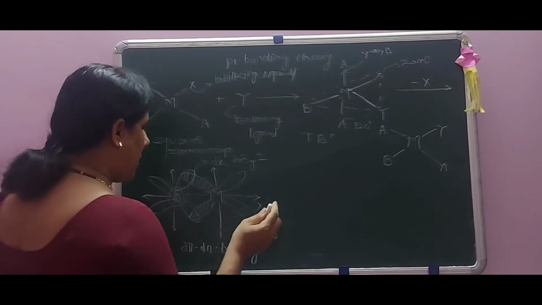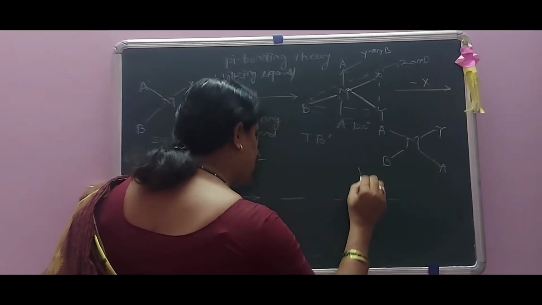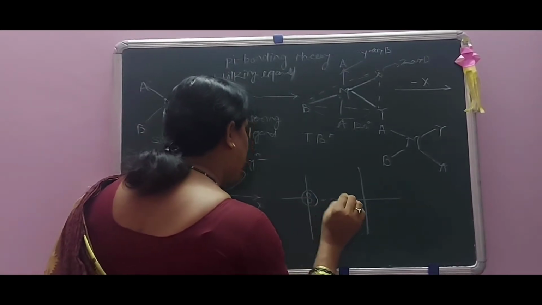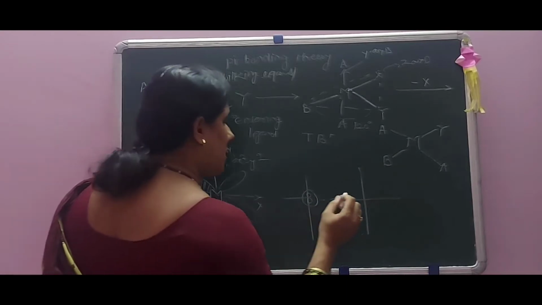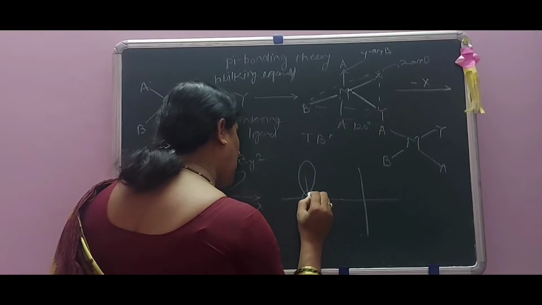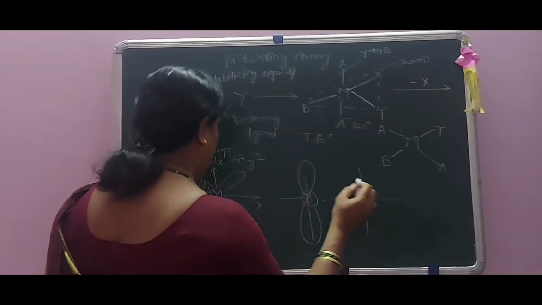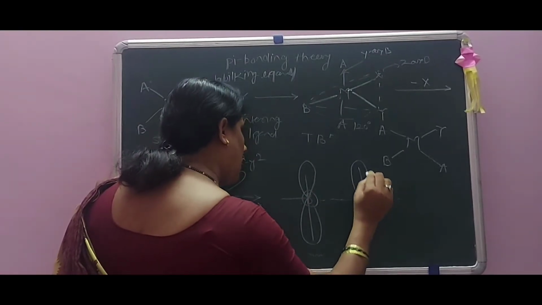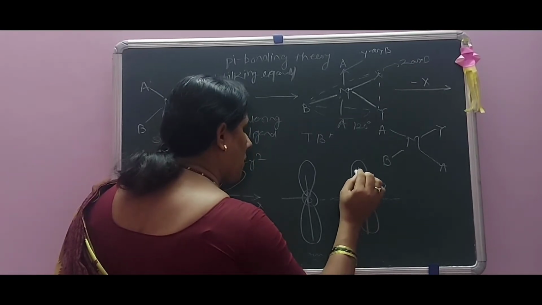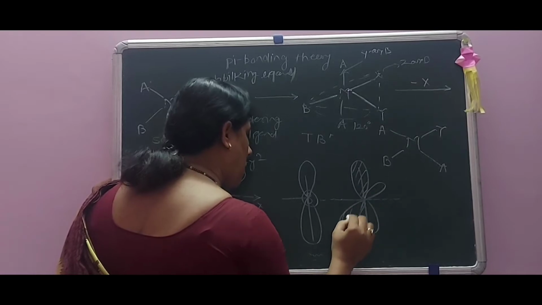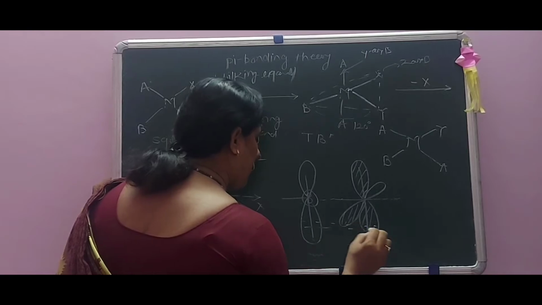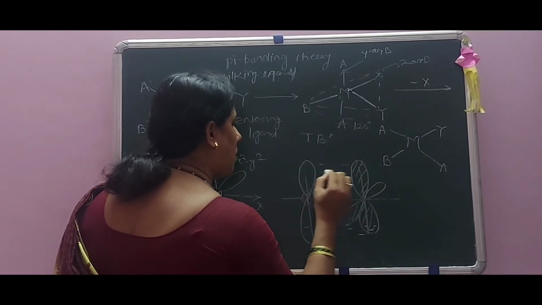Now the second diagram is what here? See, the second diagram is here B, along with this there is formation of this d pi bonding.